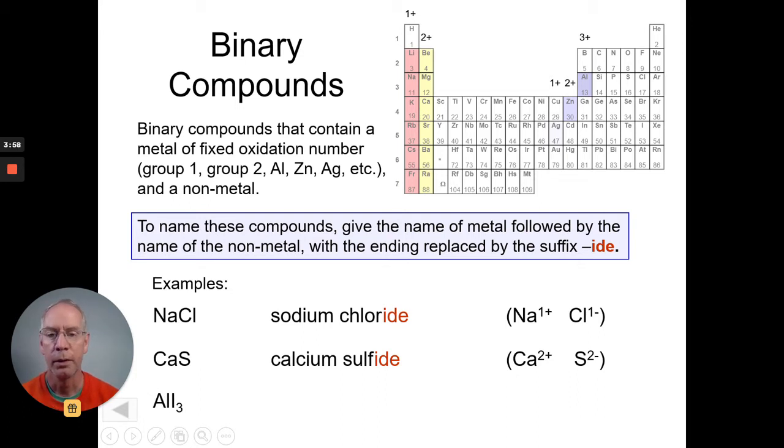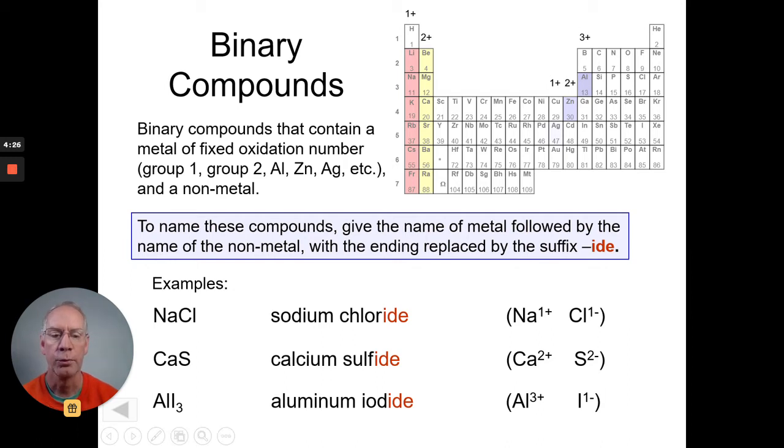Finally, let's look at this one, AlI3. Here's aluminum, fixed charge +3, and iodide is a -1 because it's a halogen, one away from xenon. So it contains aluminum and iodine, but that's not what I'm going to call it. I'm going to call it aluminum iodide to show that they're bonded together. And it's made from the aluminum ion 3+ and iodide ion 1-.